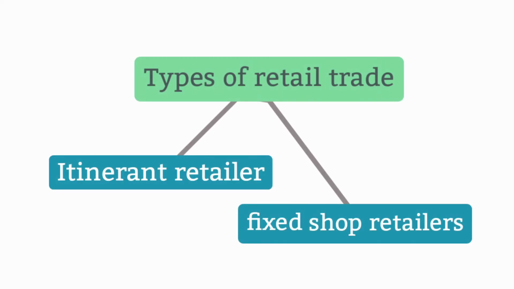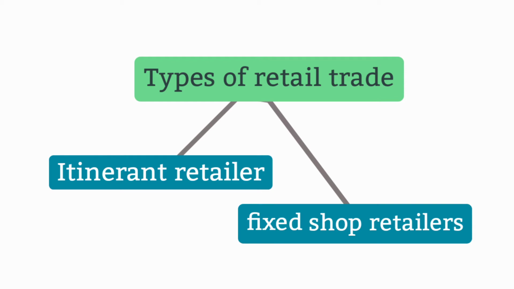In retailers, there are two types of retailers. First is itinerant retailers, that is hawkers, peddlers, street traders, cheap jacks, market traders, etc. And another type is fixed shop retailers. In fixed shop retailers, there are small scale fixed retailers and large scale fixed retailers. In small scale fixed retailers, there are general stores, second hand goods shops, authorized dealers, specialty shops, and in large scale dealers there come departmental stores, supermarket stores, chain stores, malls, etc.